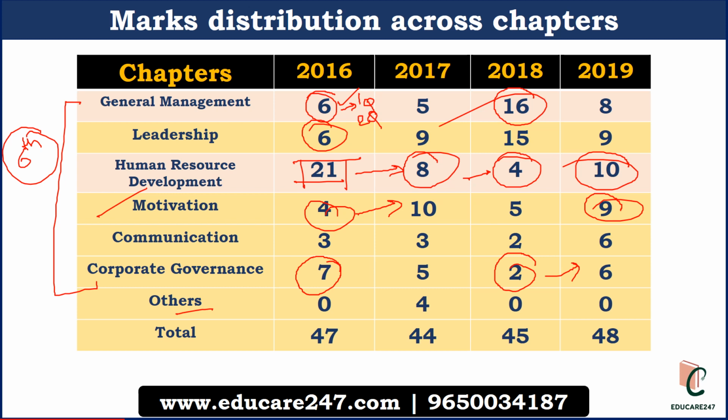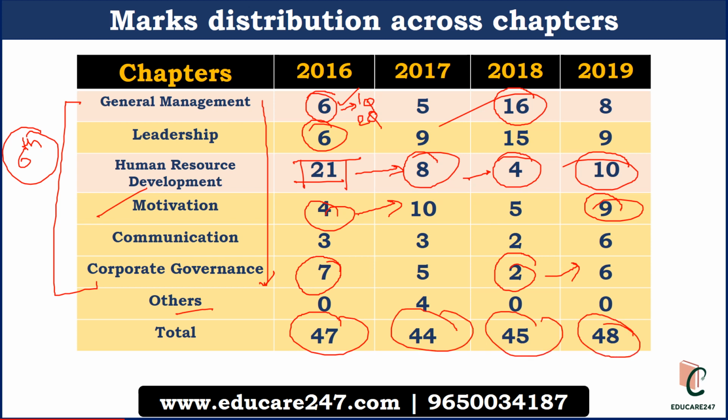You have to give equal importance to these chapters, and trust me guys, this is the easiest syllabus you'll get in RBI, because in other sections you have to read lots of current affairs. Static portions are more conceptual than management. So here you have to give less effort and you can get good marks, because in terms of total marks almost 45 to 50 marks will be from this management paper, and this is easy to score. Especially 2 marks questions were not difficult. What we have seen is you just have to go through the syllabus once or twice, then you can easily solve the paragraph based 2 marks questions.